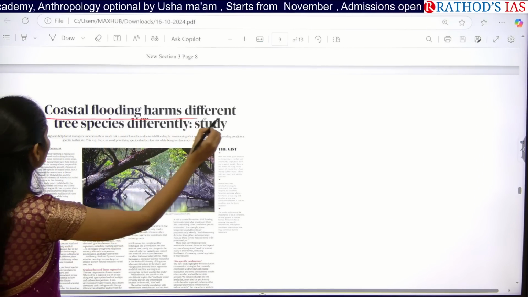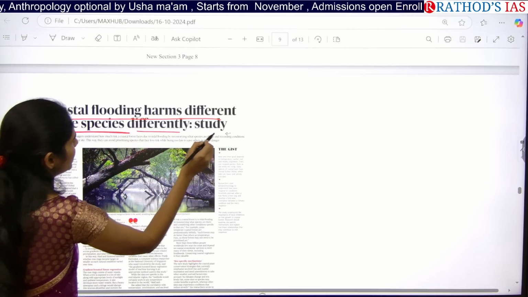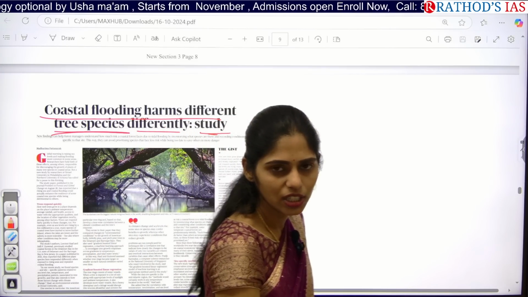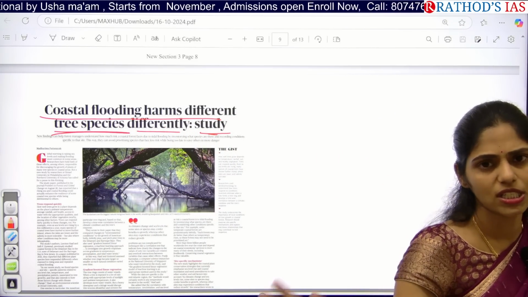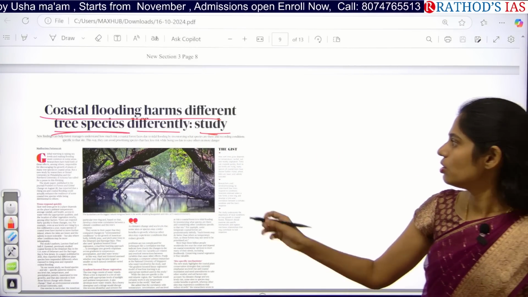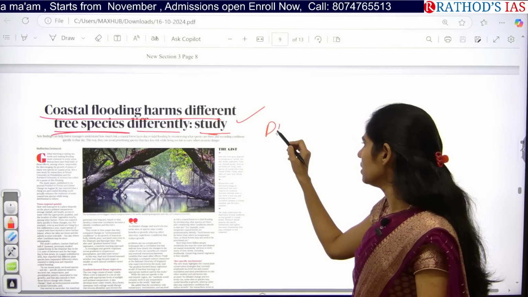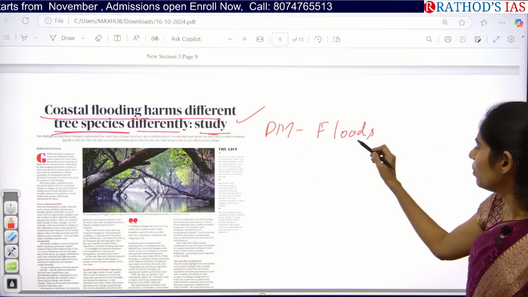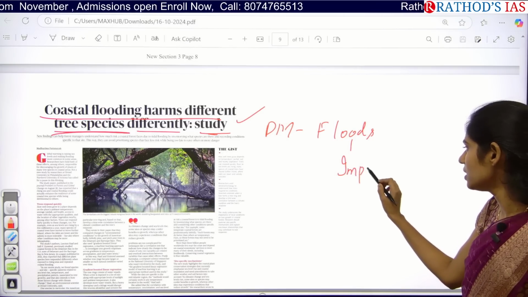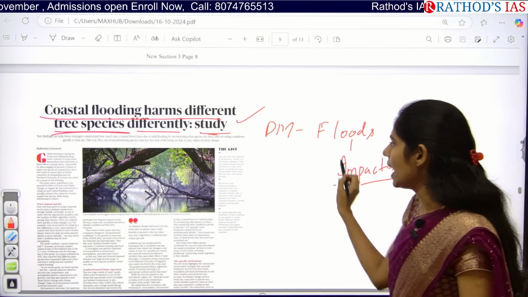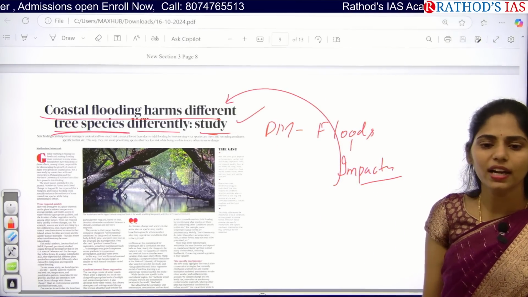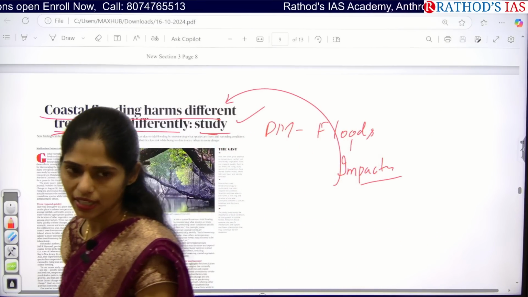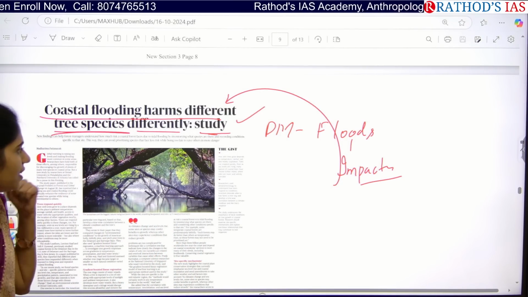And see this article: Coastal flooding harms different tree species differently, says the study. This article you can see from your environment and ecology, as well as from your GS Paper 3 disaster management. When you are talking about disaster management, when you're talking about floods, you will be reading about what is the impact of these floods, right? In the impact of these floods, you can add this article as an example that because of this coastal flooding, all trees are not affected the same. Different trees will be affected differently.